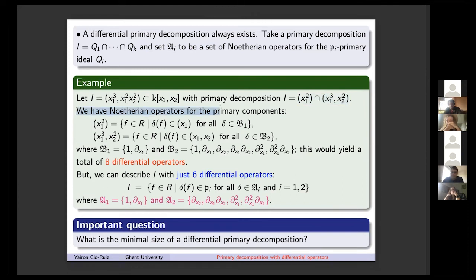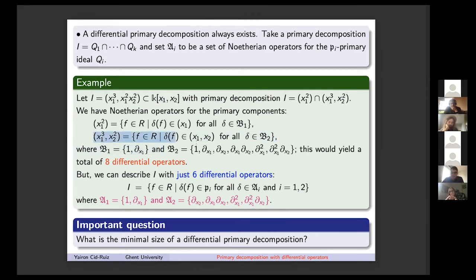Now, we can show, even by hand in this monomial case, that for instance x1 squared is described as all the polynomials such that when you apply the differential operator 1, the element is inside x1, or when you take the partial derivative with respect to x1, the result is in x1. So this is a description: we say that 1 and partial x1 are Noetherian operators for this primary ideal.